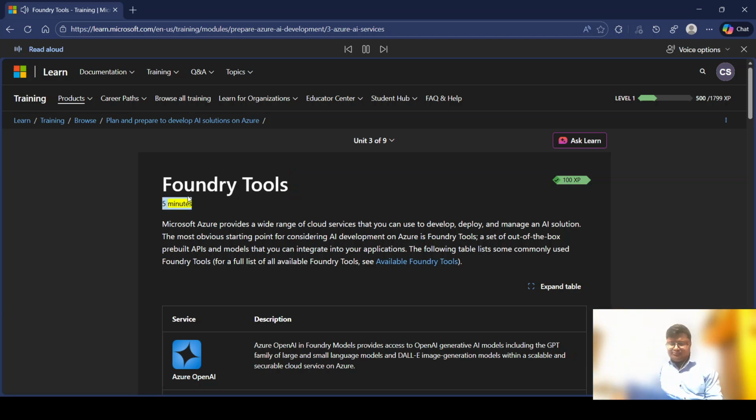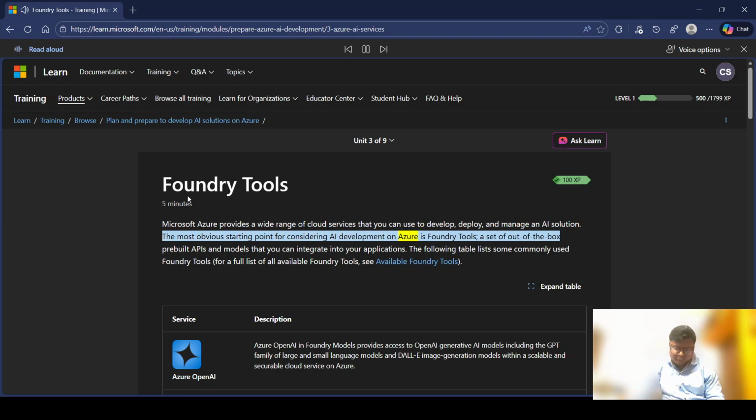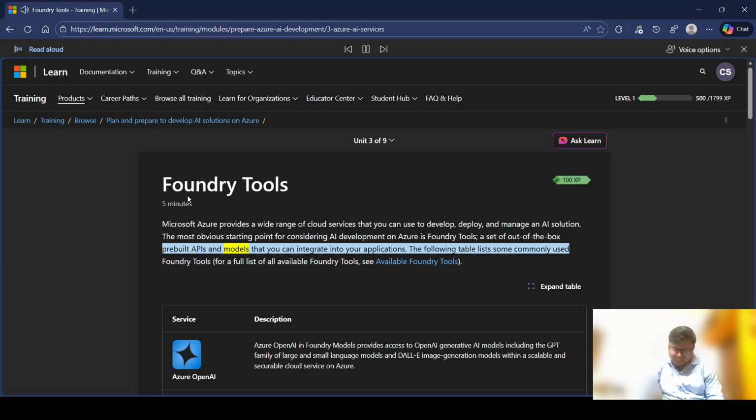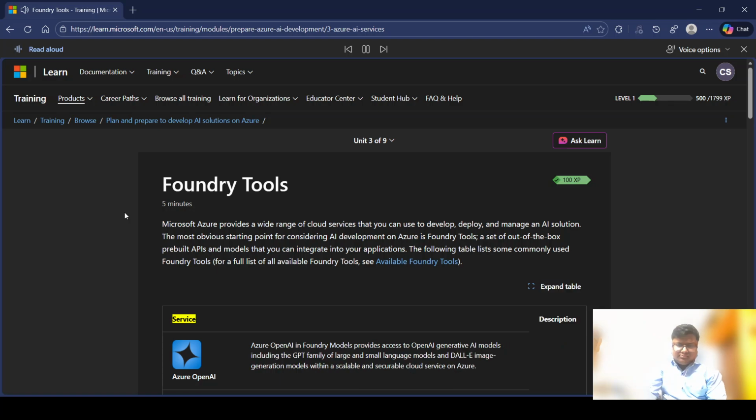Microsoft Azure provides a wide range of cloud services that you can use to develop, deploy, and manage an AI solution. The most obvious starting point for considering AI development on Azure is Foundry tools, a set of out-of-the-box pre-built APIs and models that you can integrate into your applications. The following table lists some commonly used Foundry tools. For a full list of all available Foundry tools, see available Foundry tools.